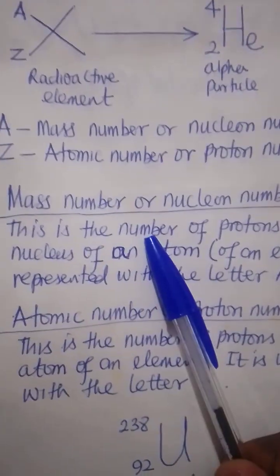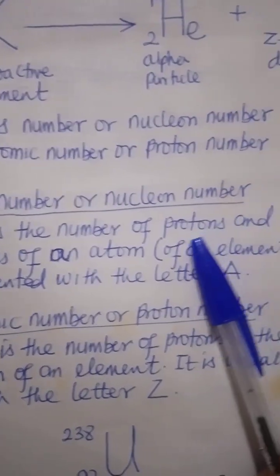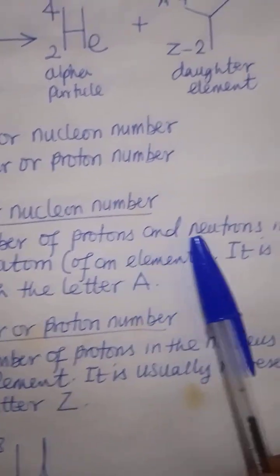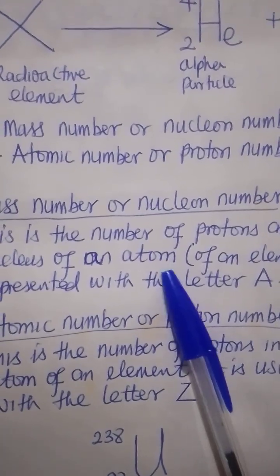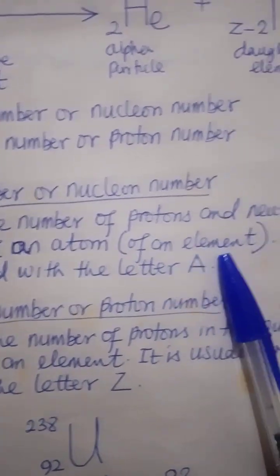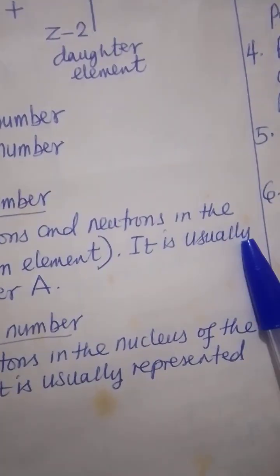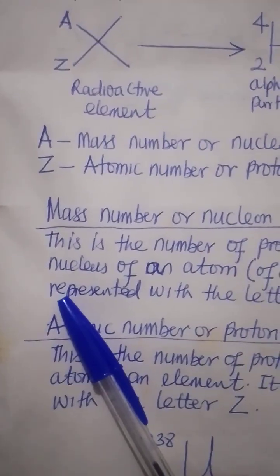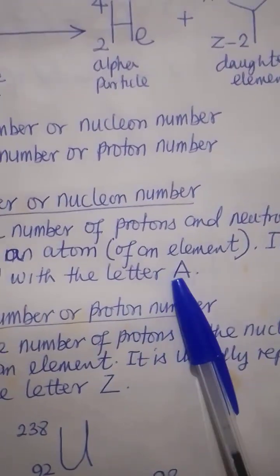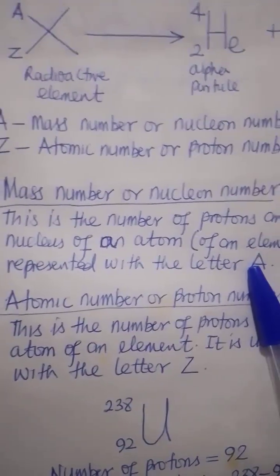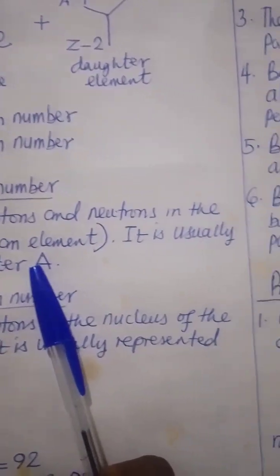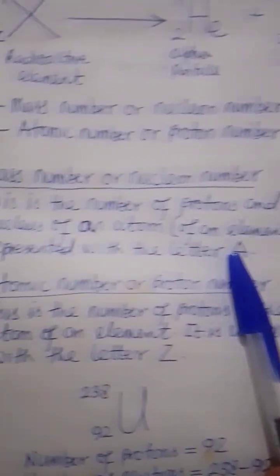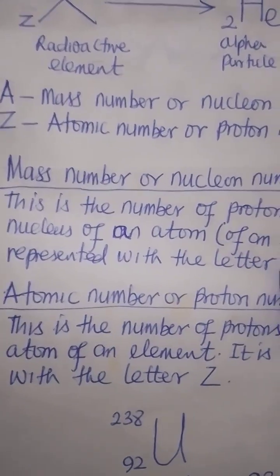So the mass number or nucleon number is the number of protons and neutrons in the nucleus of the atom of an element. It is usually represented with the letter A.